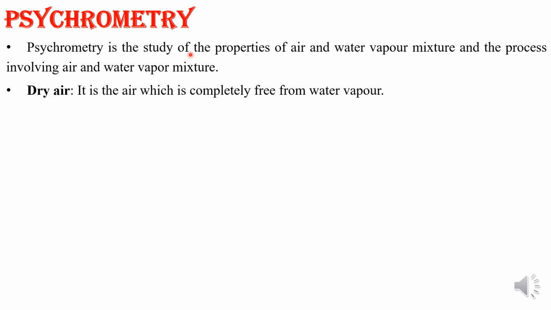Remember, this is a very important point: the concentration of water vapor and pollutants decreases with altitude, and above an altitude of 10 km atmospheric air contains only dry air. After 10 kilometers we won't get moist air, only dry air. Pollutants are filtered out before processing the air, hence what we process is essentially a mixture of the various gases that constitute air and water vapor, and this mixture is known as moist air, as already told. Now we will study the properties of this air and the vapor pertaining to the air conditioning problem.